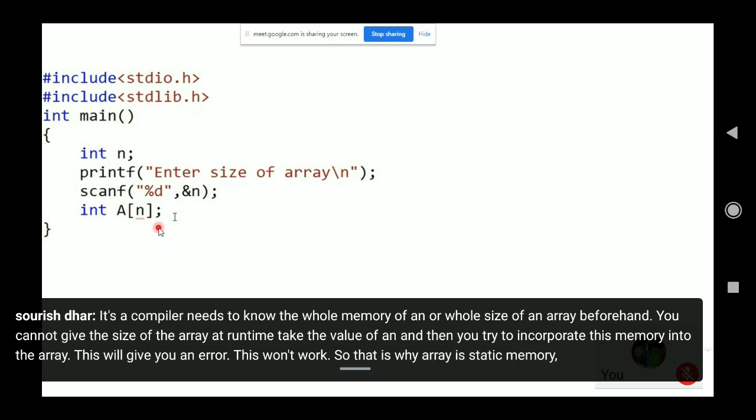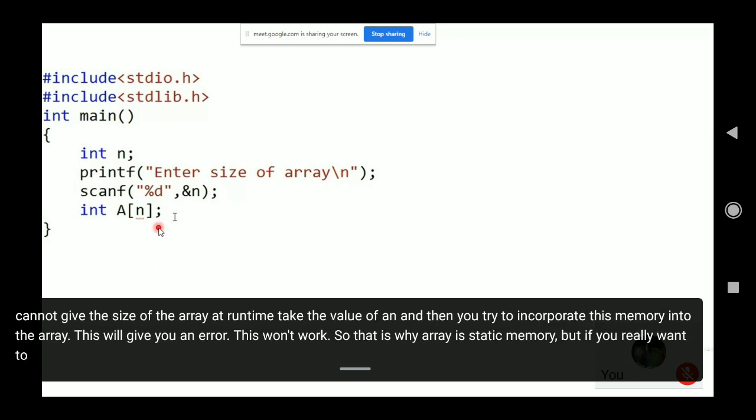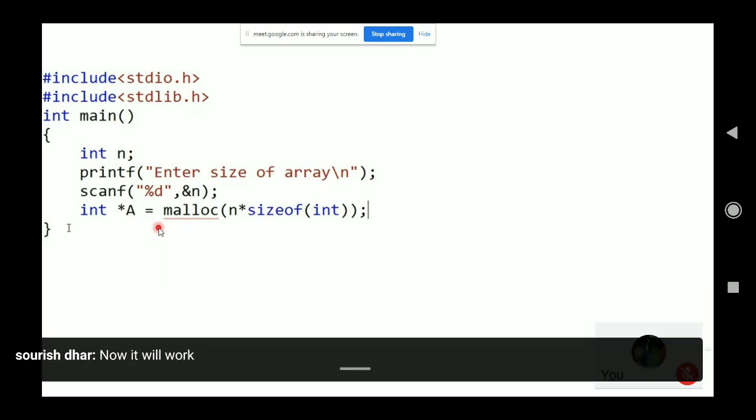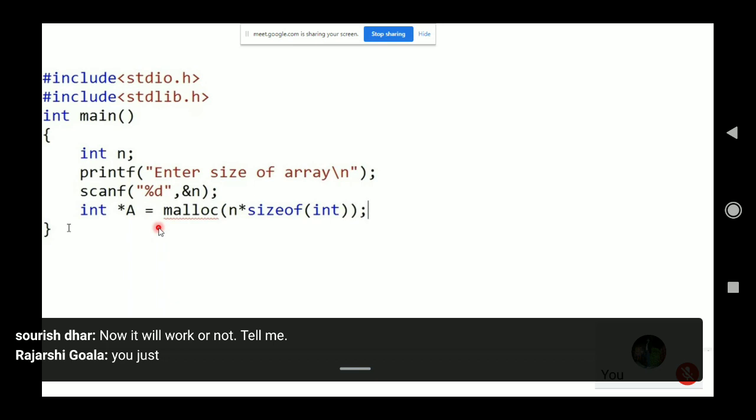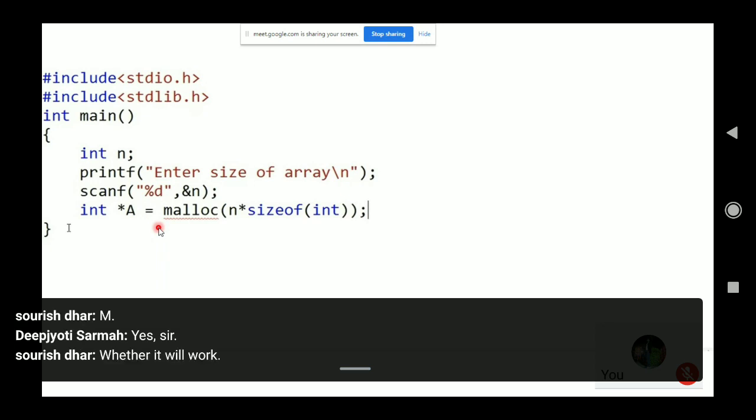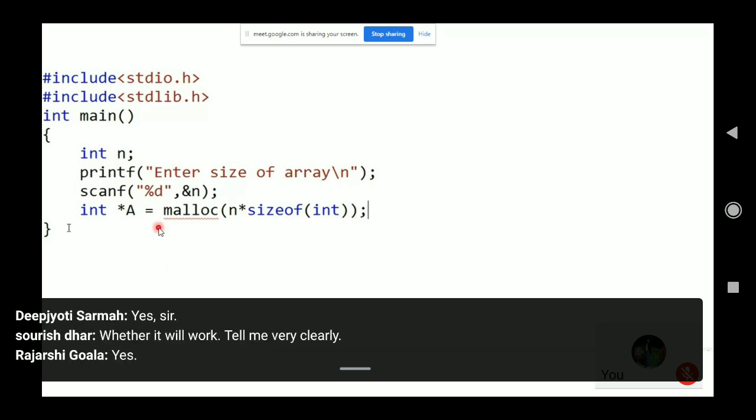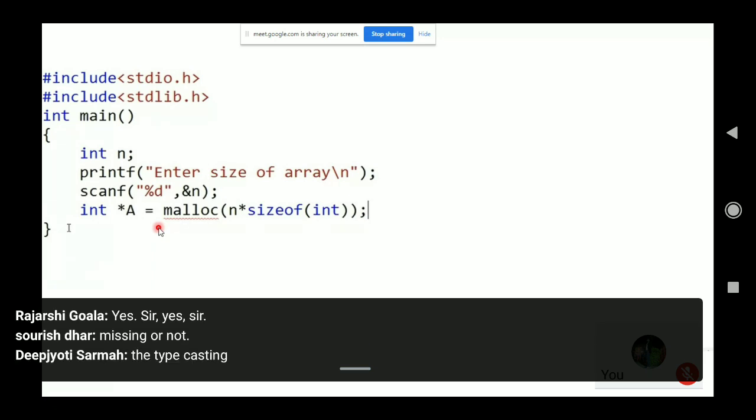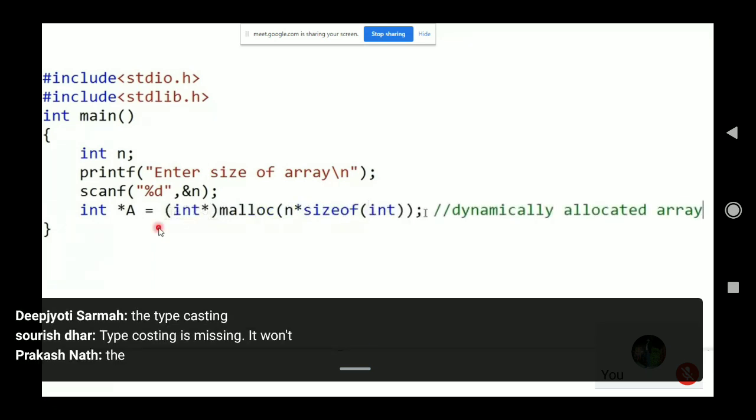But if you really want to create an array dynamically, what you can do is this. Now, will it work or not? Is something missing or not? Sir, typecasting. Typecasting is missing. It won't work. Now it will work.